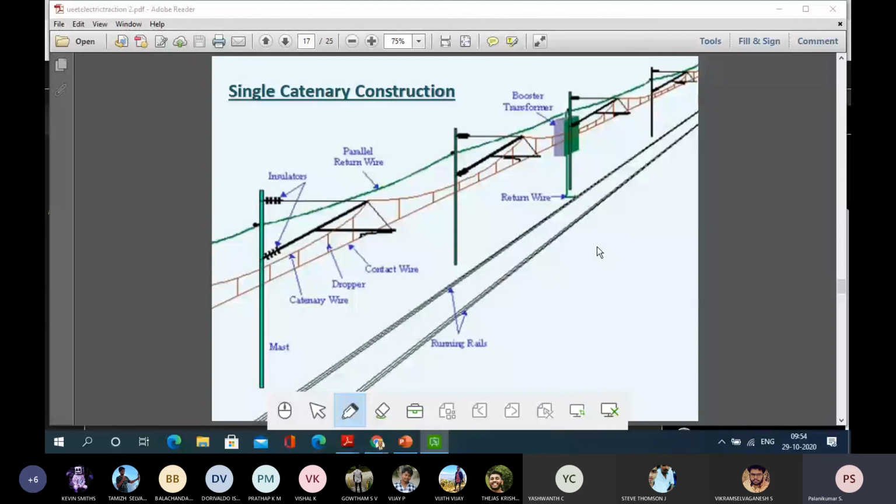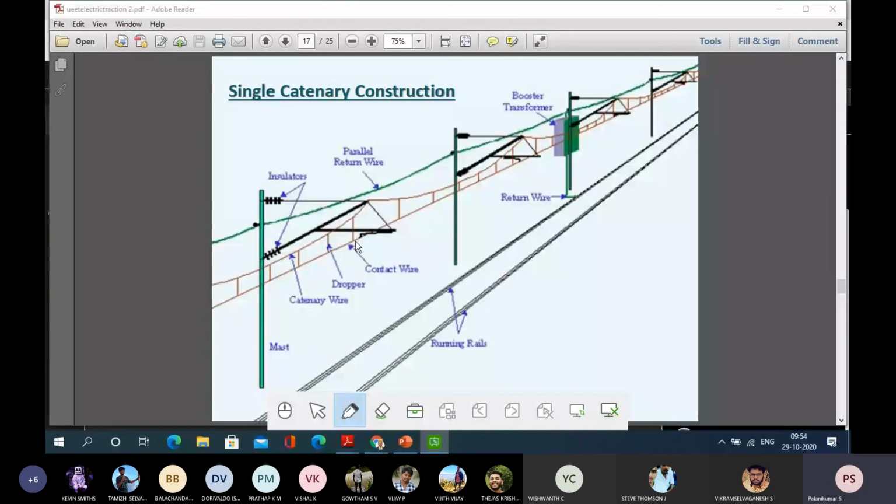This is a single catenary construction. In urban areas, for local trains, they use this only because there is not much need for more. If you see, this is the catenary wire. It will go and come down like a wave. That is the catenary wire. In that catenary wire, the dropper wire will be connected, and in the dropper, the contact wire.